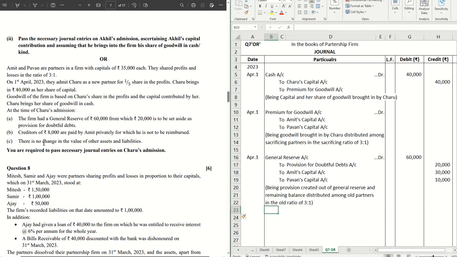So general reserve treatment is done as well. We are done with number A. Let's move on to number B.